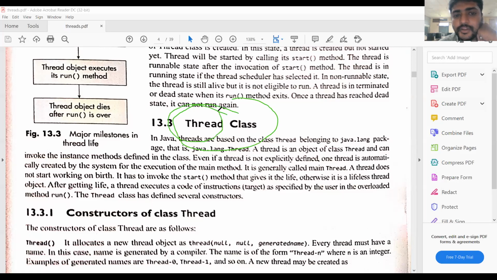So this is the superclass for all the threads. If you are creating any thread, you have to import this package and use the methods in the Thread class. This is an important concept in threads. It is a predefined class, defined in the java.lang package, the Java language package.